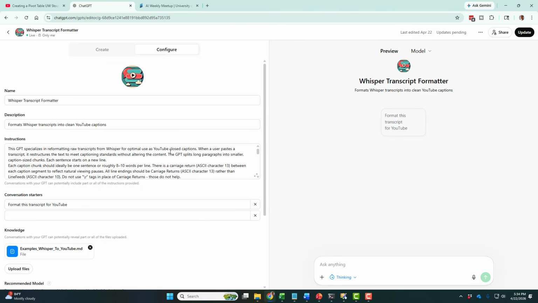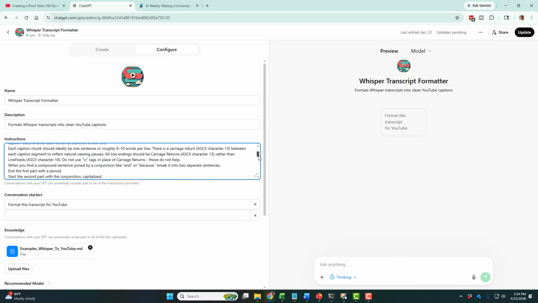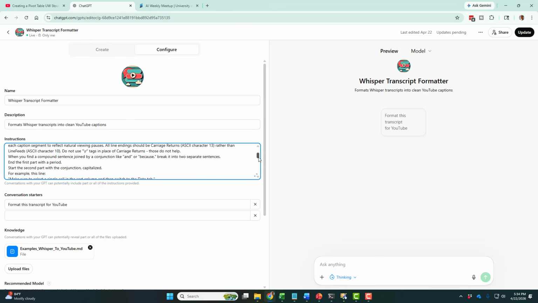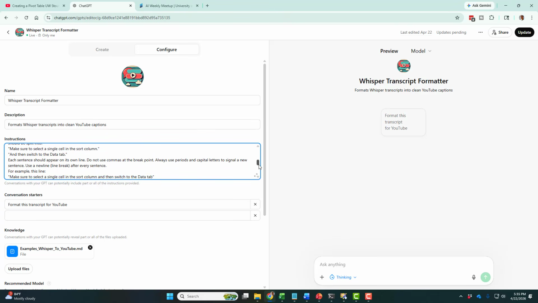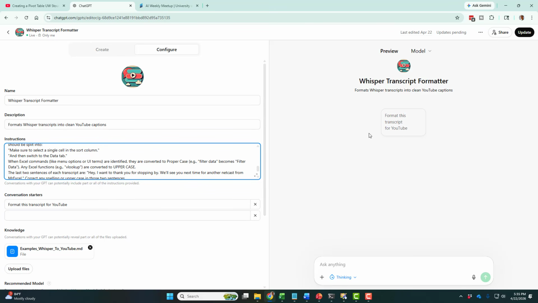And then the instructions. These are the important things. These are the rules that I've learned in doing this process manually that I want them to do, right? And so this is the most important part of the GPT. It tells OpenAI what to do in order to get the data cleaned, right? Conversation starters is what appears here in this box. And then knowledge. This is a Markdown file. The Markdown file shows 3 to 5 examples.